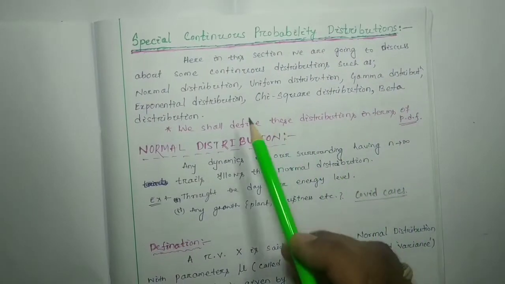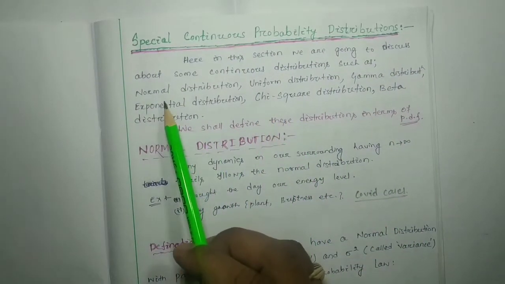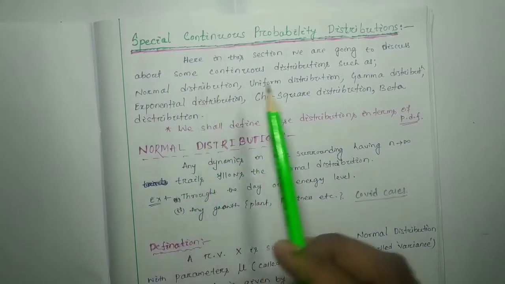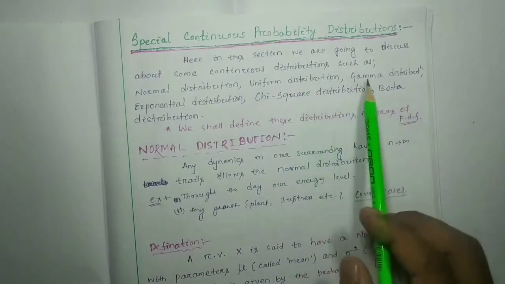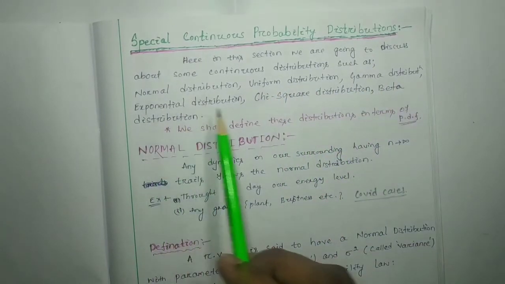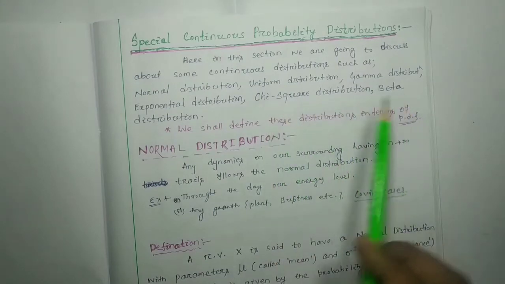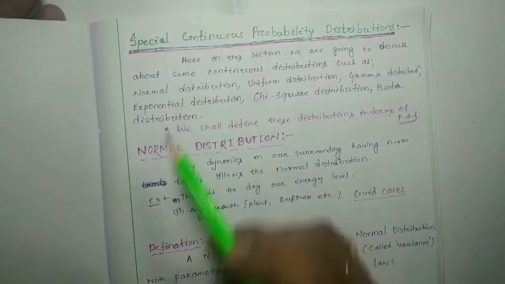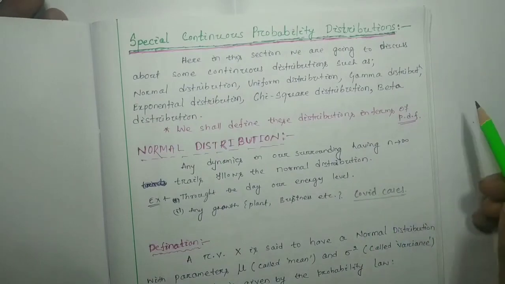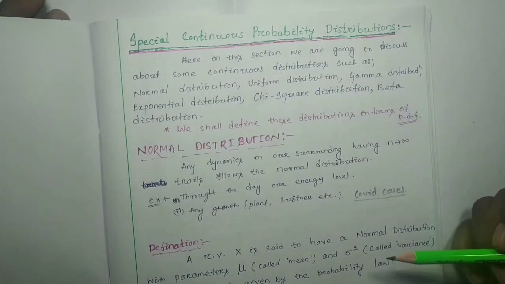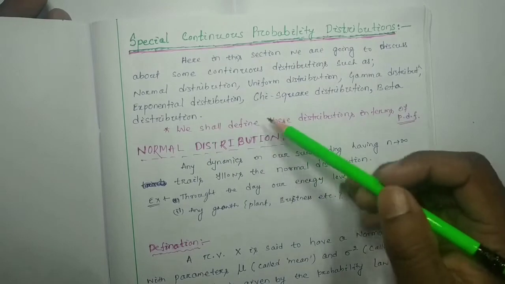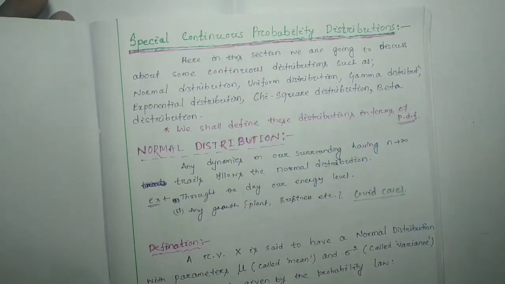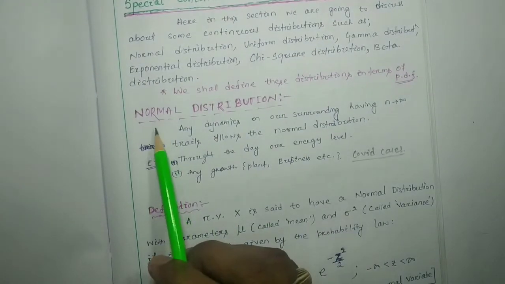As per your syllabus we are going to discuss normal distribution, uniform distribution, gamma distribution, exponential distribution, chi-square distribution, and beta distribution. These continuous distributions are inside your syllabus. So we are going to discuss these continuous distributions, and first we have to start from the normal distribution.